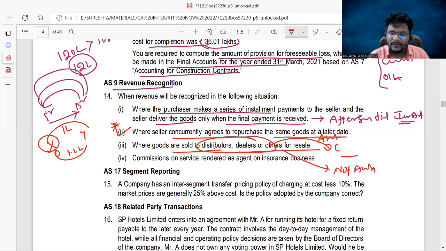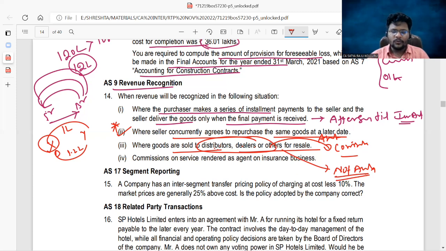Am I right? In case of consignment, the consignor recognizes the revenue when the consignee sells goods to the outside parties. That means when the distributors and dealers resell to the customers, then only the main owner can recognize the revenue. That is one scenario. In another scenario, if these distributors, dealers, or others are not agents, then when risks and rewards incidental to ownership are transferred from the main owner to the distributor or dealers, the main owner can recognize the revenue. In both cases, you can provide the explanation because there is ambiguity in the given information.